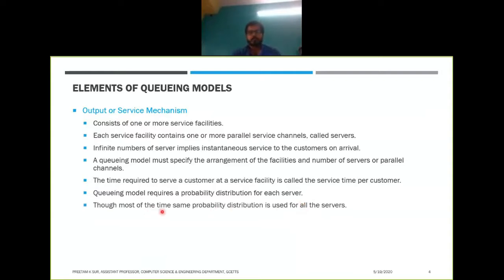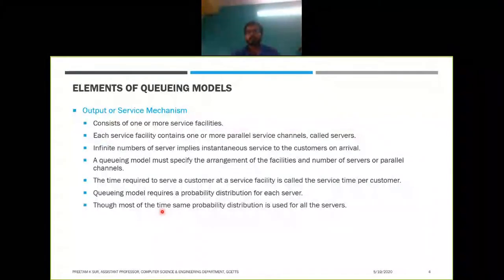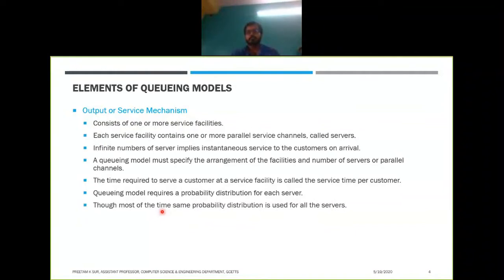Most of the time the same probability distribution is used for all the servers. In the case of parallel channels you have multiple servers, so it is possible to use different service time distributions for different servers, but for simplicity of analysis we usually use the same distribution of service times for all the servers in the service facility.